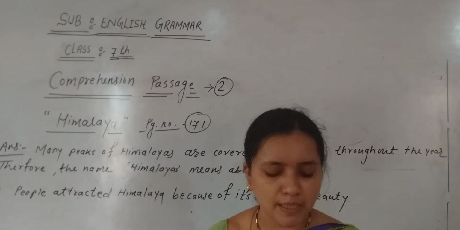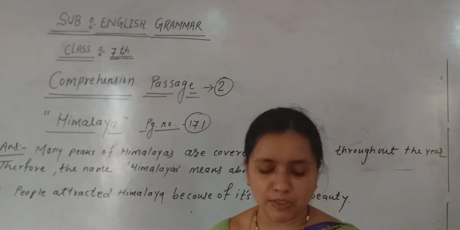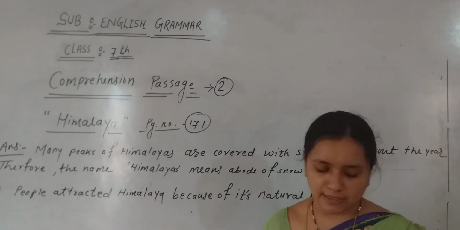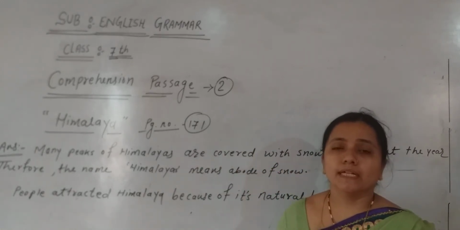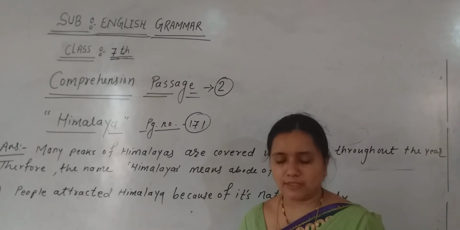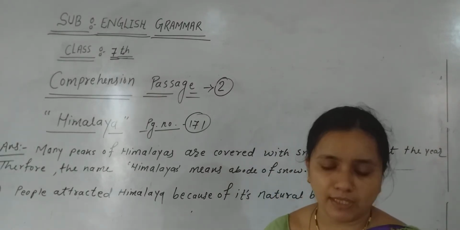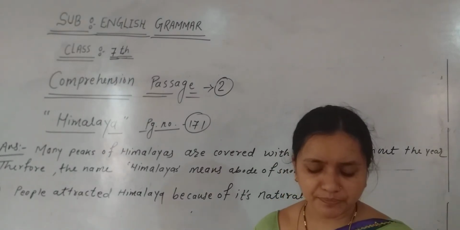Now the next question. Many rivers flow through the Himalaya mountain ranges, and one of these is Godavari, Krishna, Indus or Mahanadi. So which river name is mentioned in the paragraph? Yes, some names are given, but among them only the Indus river name is in the paragraph, as you can see in the option. So that's why the correct answer is Indus.